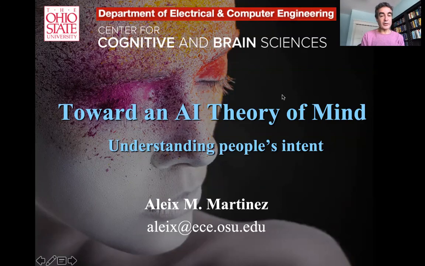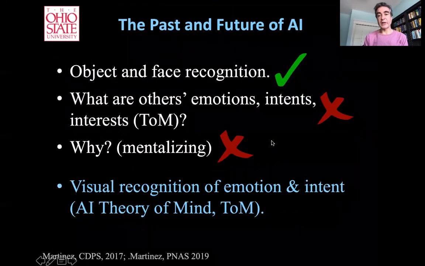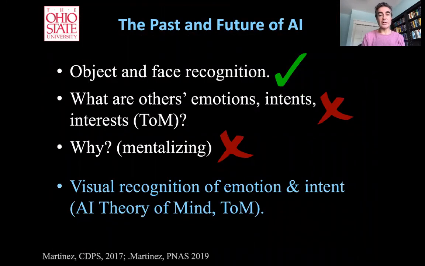Okay, hello. Today I want to talk about an AI theory of mind. This is research that my students and myself have been working on for quite some time. The idea is basically that in computer vision and machine learning, we have solved many problems like object recognition and face recognition. And by solved, I don't mean they're completely solved, but that there's been a lot of research done on them, and there are algorithms that are able to perform quite successfully in specific tasks.